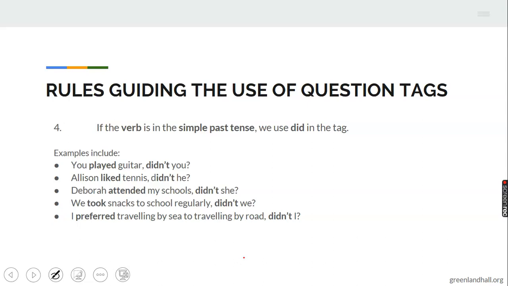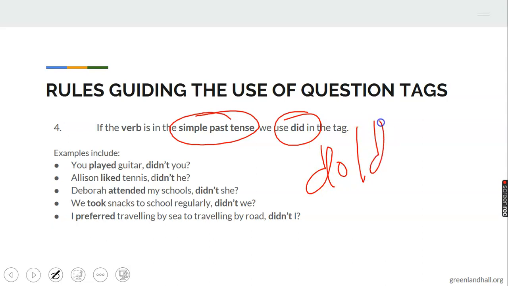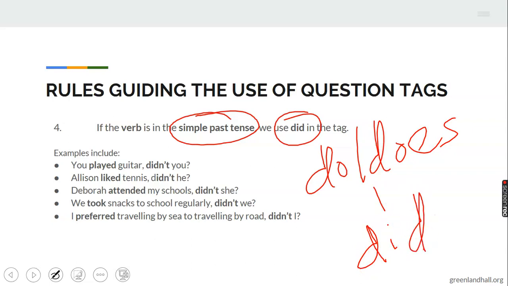If the verb is in the simple past tense, we use did. Note this for verbs. The plural of do and does, the past tense rather, is did. Example, he does it always. He does it always. Does always. I'll put it in the past tense as he did it. He did it always. This is a past tense.